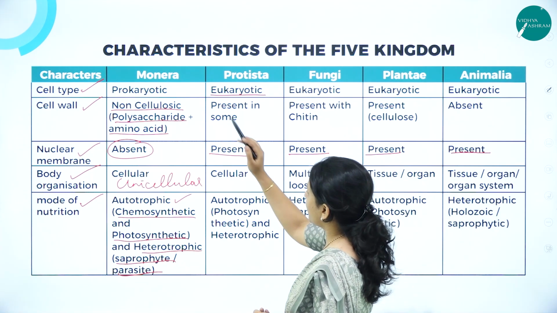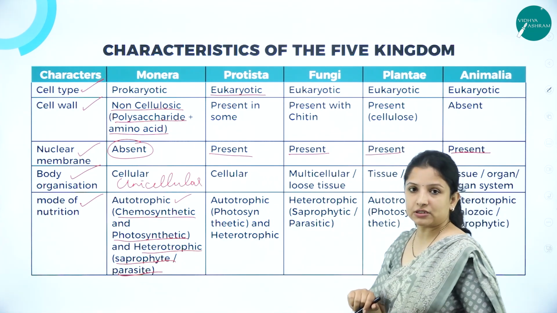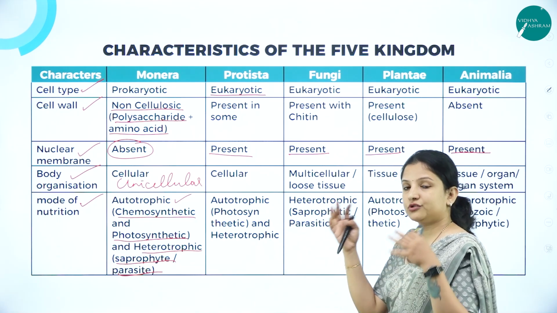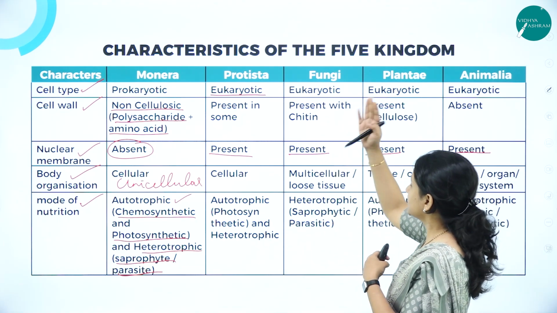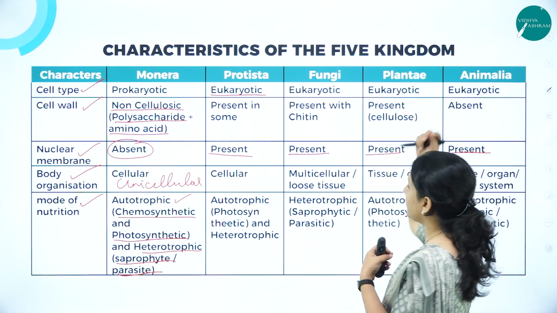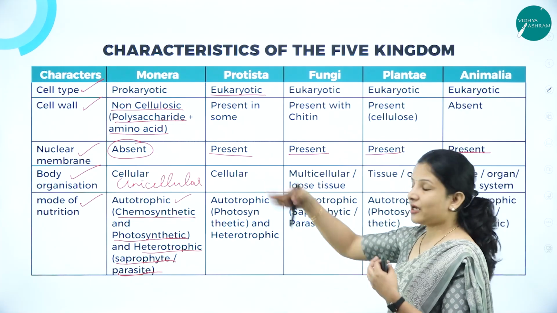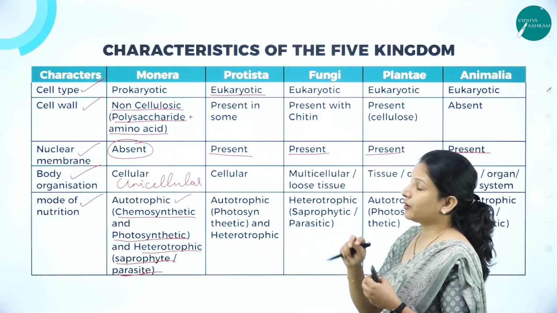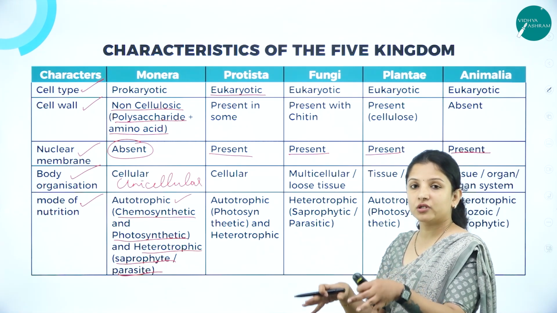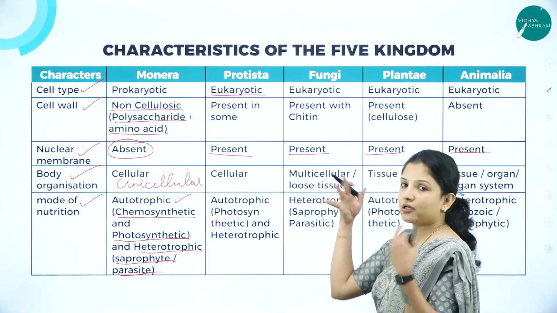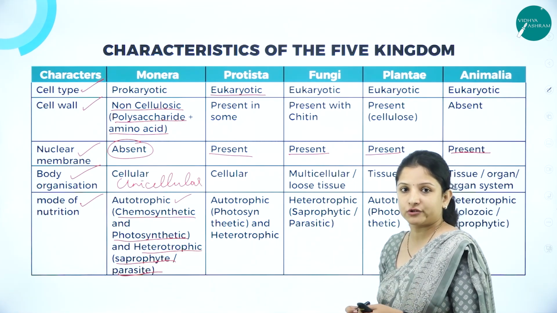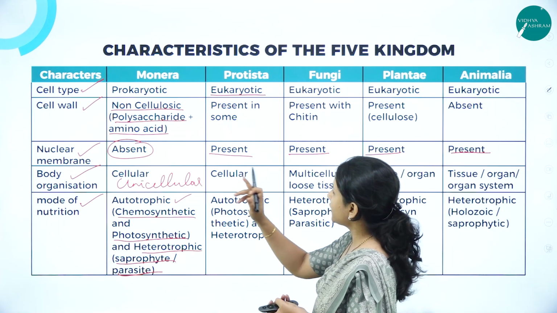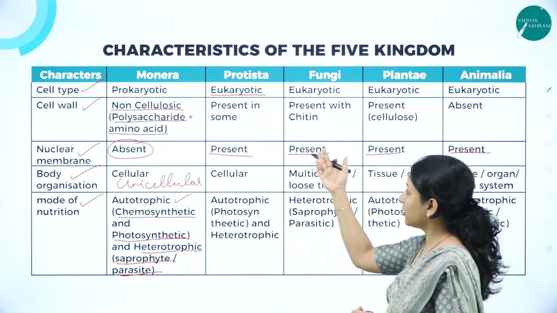So here, talking about the cell wall, only here we'll get the difference. Why were they not put together, though they belong to eukaryotes? Though all of these, Protista, fungi, Plantae and Animalia, had the nuclear membrane around the nucleus, why didn't they club them together and put them under one group? Monera and one more group, we could have studied and closed this. But why was it classified separately? We'll look into the cell wall. Here there is a lot of difference.